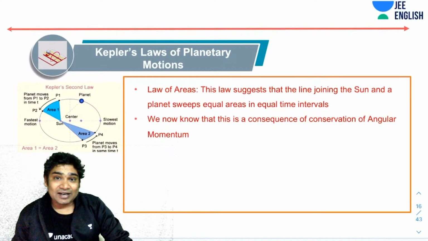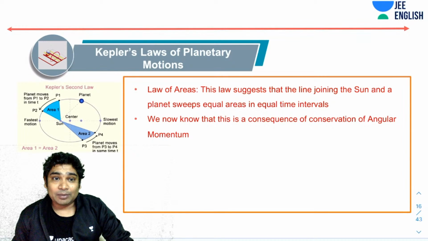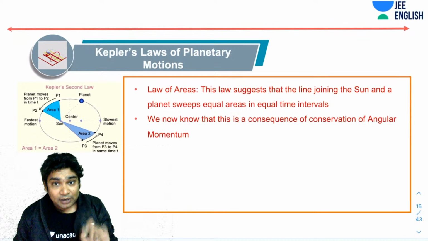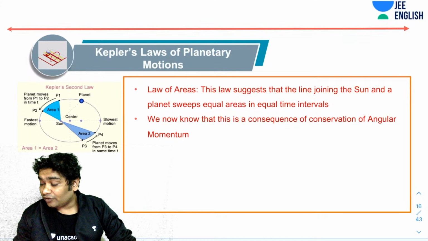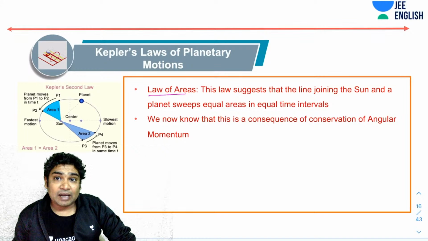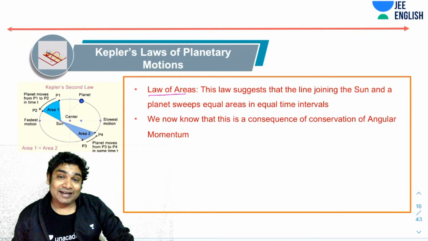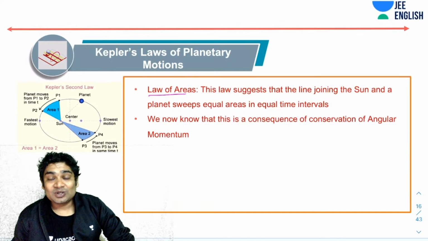Now let's move on to the next law given by Kepler. Again, this was a purely observational law. Kepler did not know the logic of this. Kepler called this the law of areas, and he said that the line joining the Sun and the planet sweeps equal areas in equal time intervals. Today we know that it is a consequence of conservation of angular momentum.